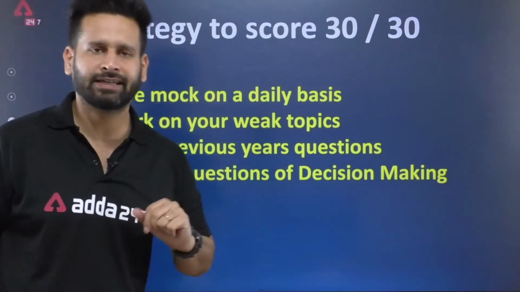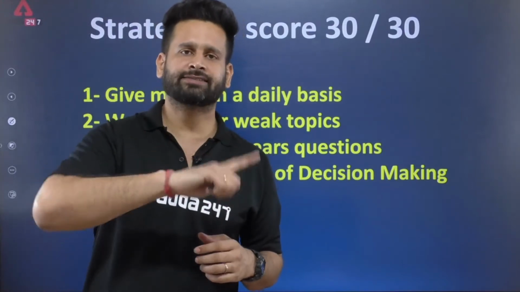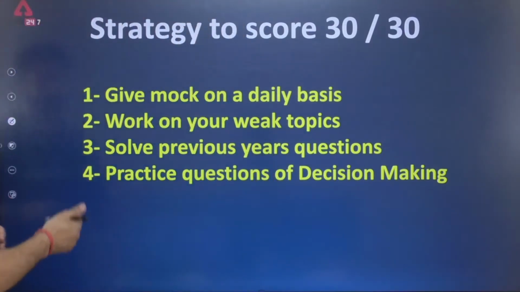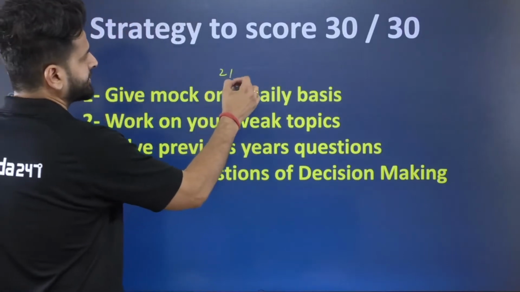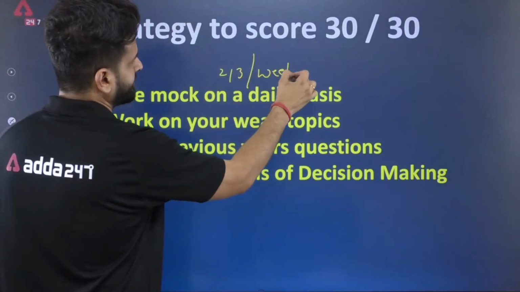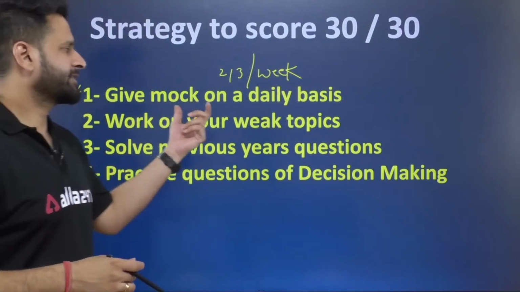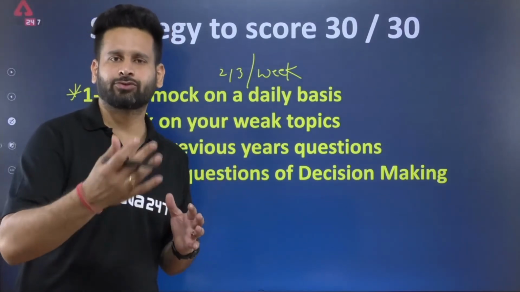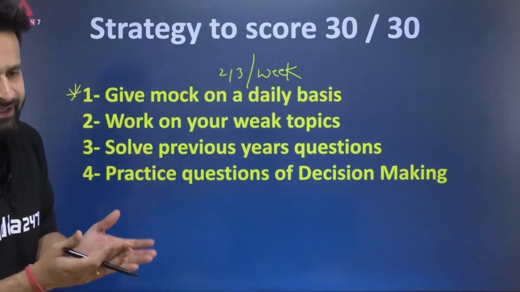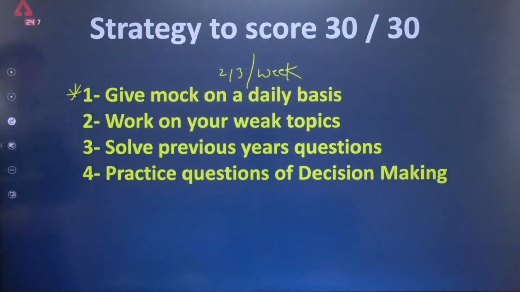Now the question is how to score maximum in these two sections, reasoning and decision making. The first important thing is you should give mock tests on a daily basis, not on a daily basis. If not daily, 2 or 3 per week you can give. We have plenty of time, so we can reduce our number of mock tests. But in mock tests we will get new questions, so we can compile those questions. We can prepare a question bank from these mock tests also, and of course it will help us in scoring better.